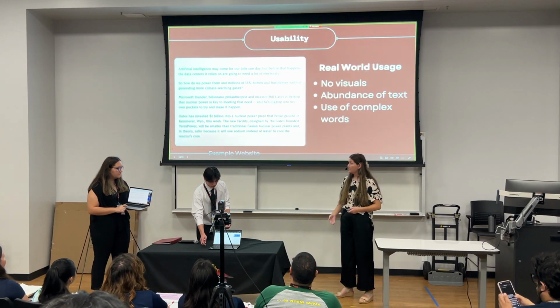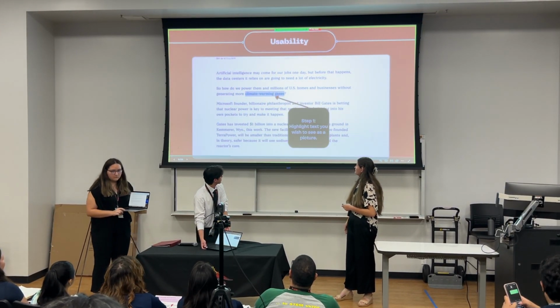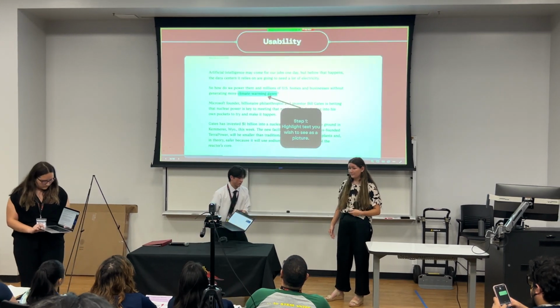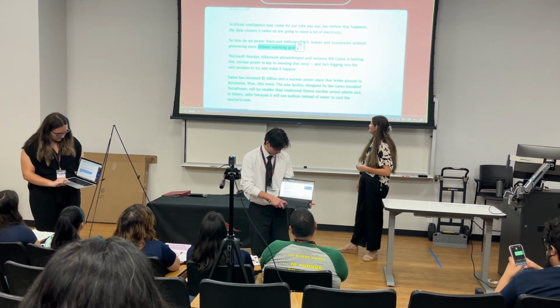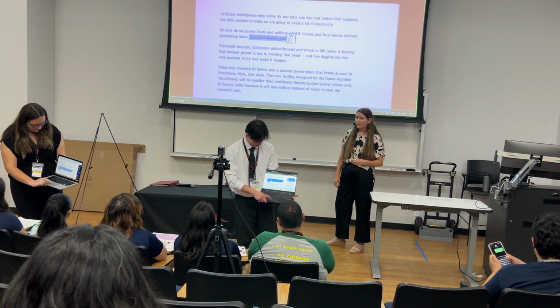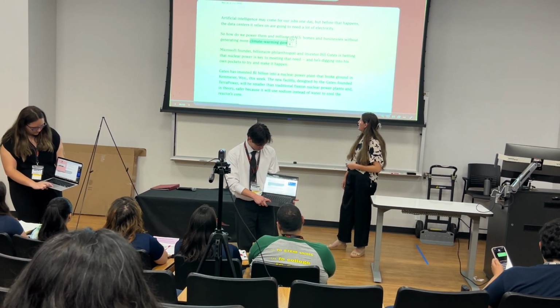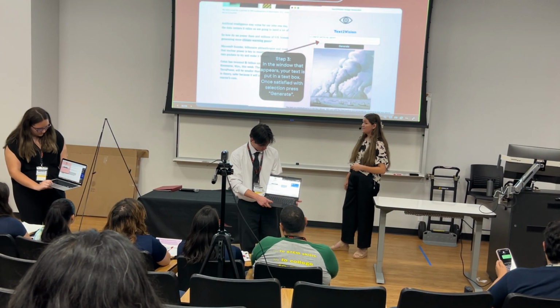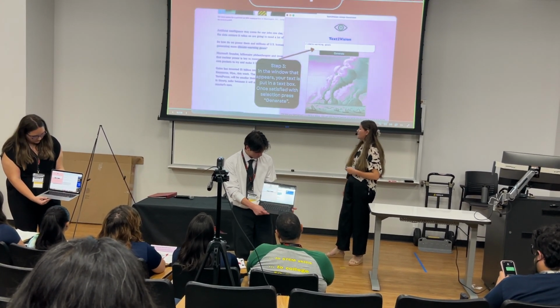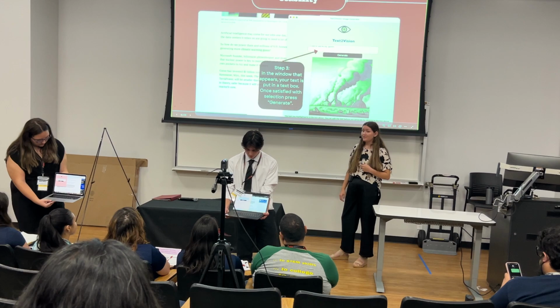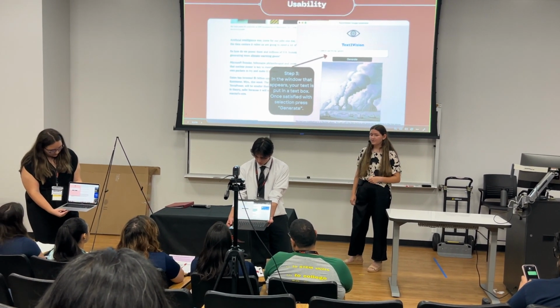leading students to get confused easily. To use our product, you first want to highlight a word or string of words you want to see visualized. Then, two buttons will appear, a T2B button and a Nex button. When you press the T2B button, a pop-up window will appear with your text in a text box and the Generate button. Once the Generate button is clicked, the AI will produce a unique image that is tailored to the student's prompt.